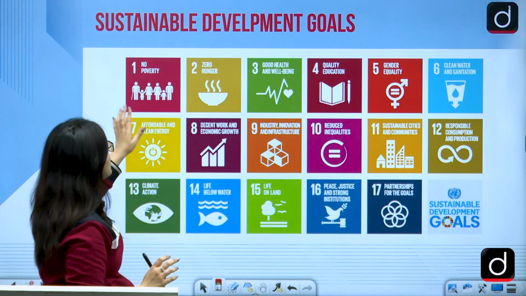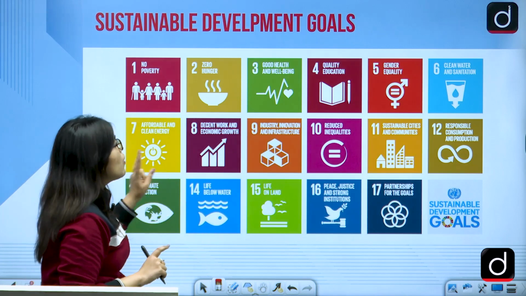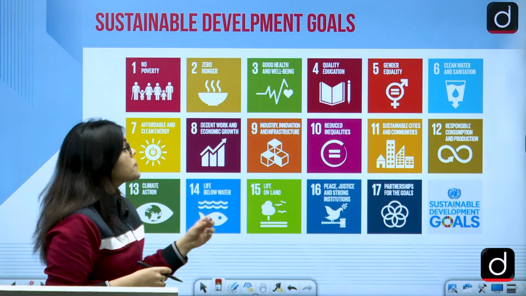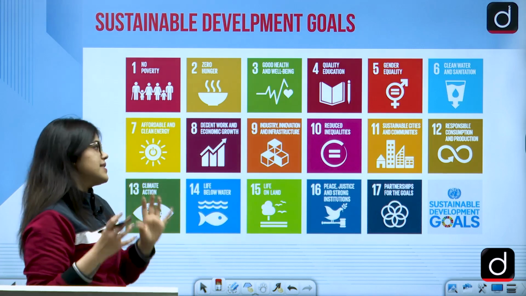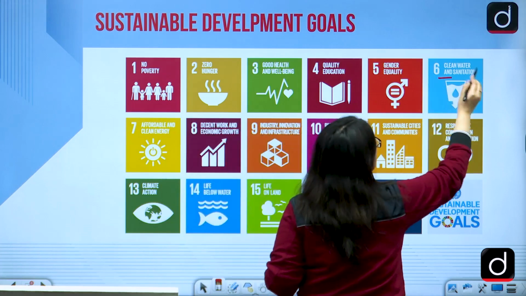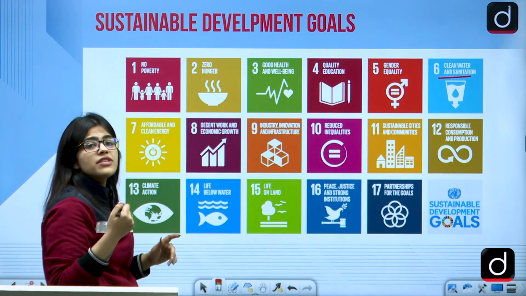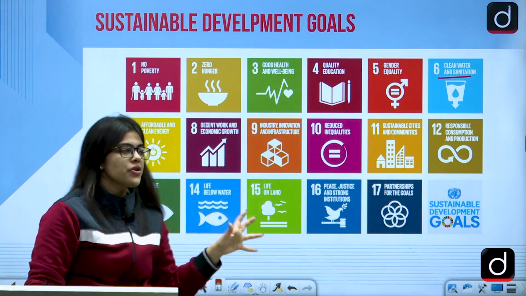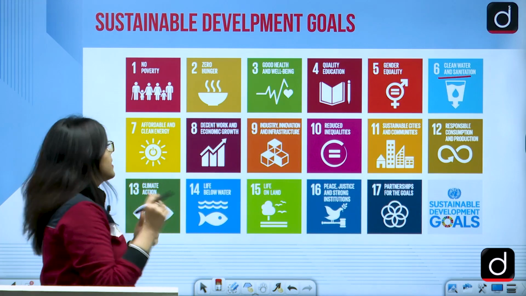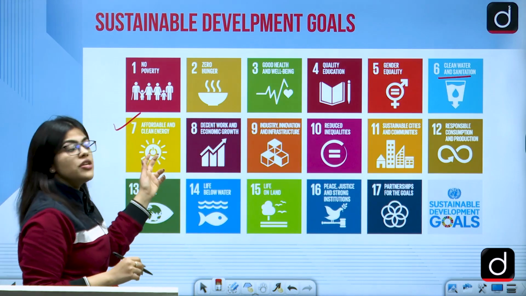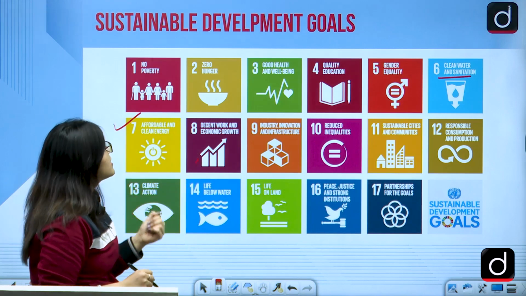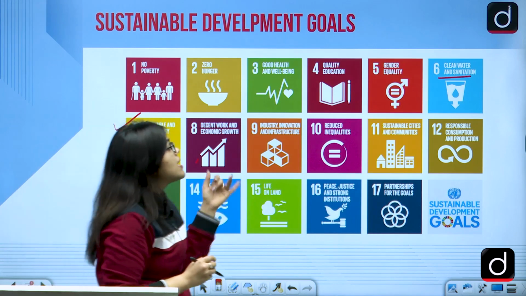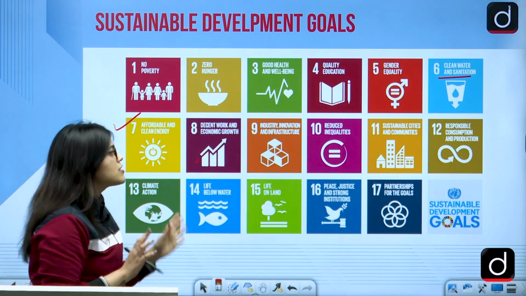Now, what all are these? First is no poverty, then zero hunger, good health and well-being, quality education, gender equality. Then we have clean water and sanitation. Now, you should remember that here we are talking about sanitation also, right? In the previous MDGs, we discussed that sanitation was not talked about. So here we are talking about water and sanitation both. We have affordable and clean energy. We have decent work and economic growth. Then we have industry, innovation and infrastructure, then reduced inequalities, then we have sustainable cities and communities.